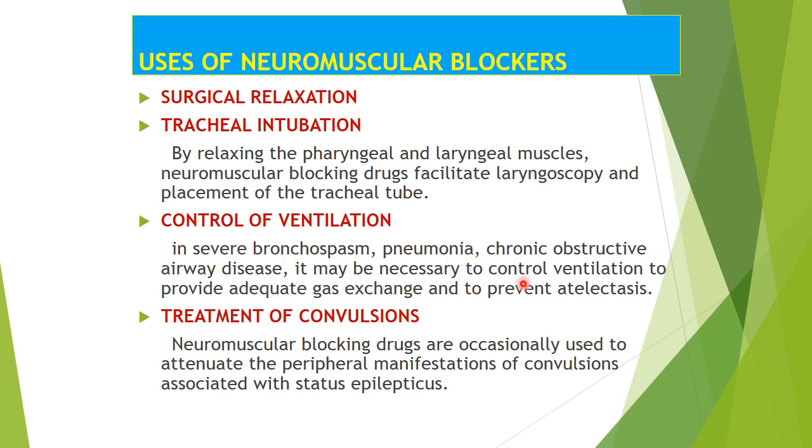It may be necessary to control ventilation to provide adequate gas exchange and to prevent atelectasis. Then treatment of convulsions. Neuromuscular blocking drugs are occasionally used to decrease the peripheral manifestations of convulsions associated with status epilepticus. So these are the uses of neuromuscular blockers.